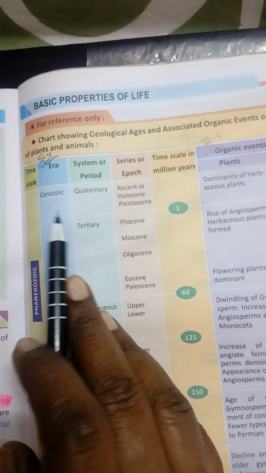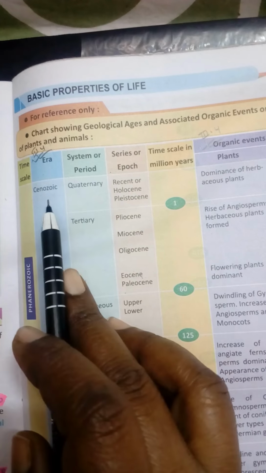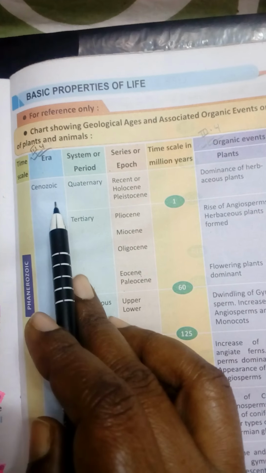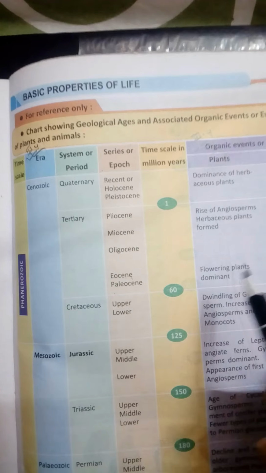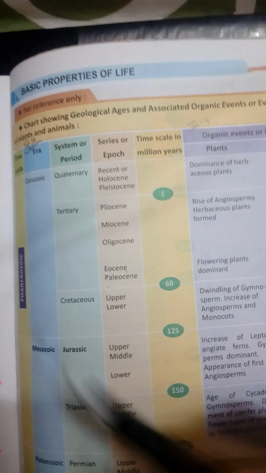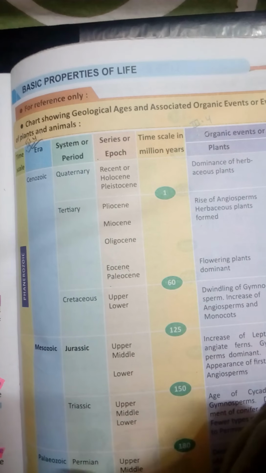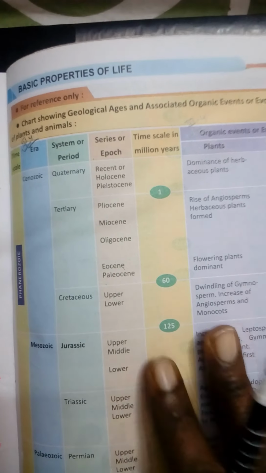Now class, you all have to go through this chart. I will explain what all things you have to study. In this chart you have to study about the era, and the origin of the species, plants and animals. I will explain this chart tomorrow in detail. So go through this chart thoroughly so that you all know how the origin of life took place and which living organisms first originated on the earth.